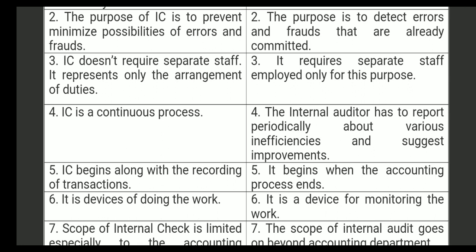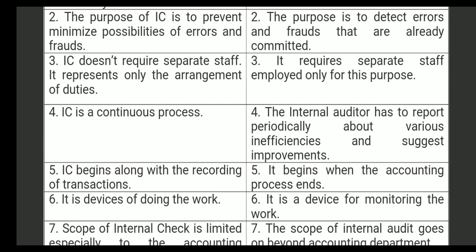Once all the books of accounts have been closed, separate staff will be employed by the company, by the organization, and then he is going to start this internal audit work. But in case of internal check, it begins as soon as the recording of business transactions takes place.